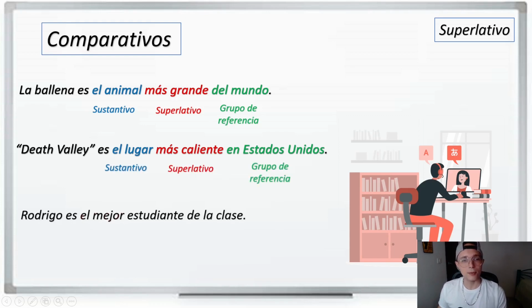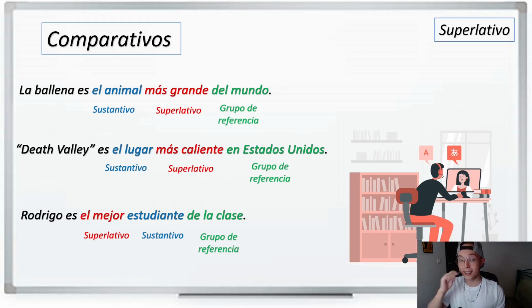Now, let's go with the last one. Rodrigo es el mejor estudiante de la clase. One more time. Rodrigo es el mejor estudiante de la clase. So Rodrigo is the best student in the class. I know, this looks different, but with some of the adjectives, we will use the English order. So we say, el mejor, the best, student, estudiante, de la clase, of the class. So let's repeat that again. Rodrigo es el mejor estudiante de la clase.